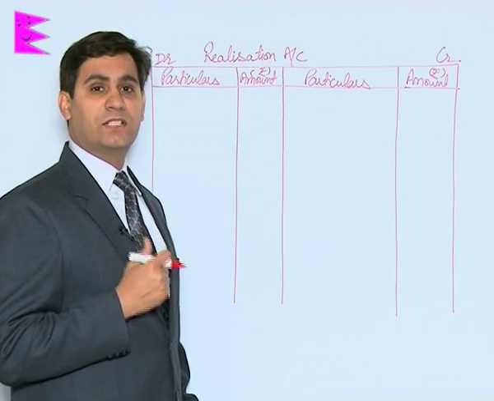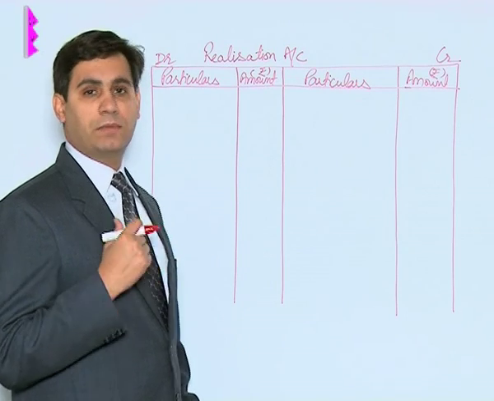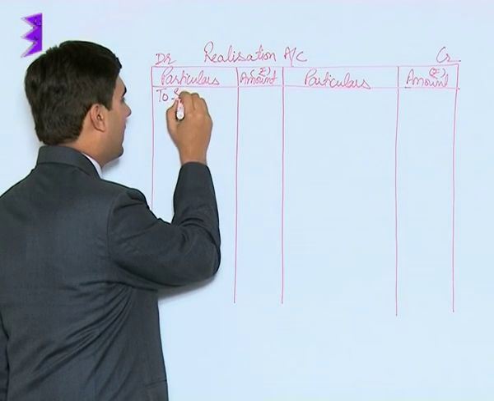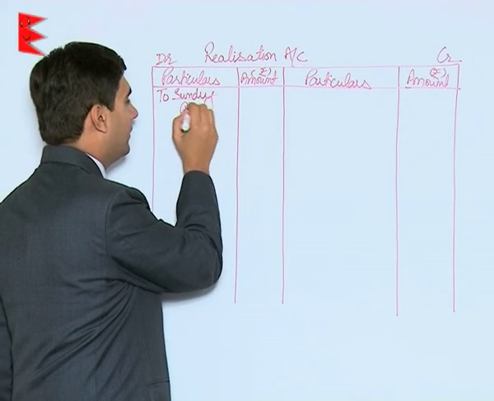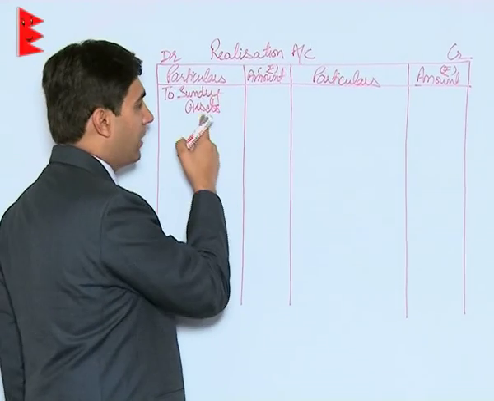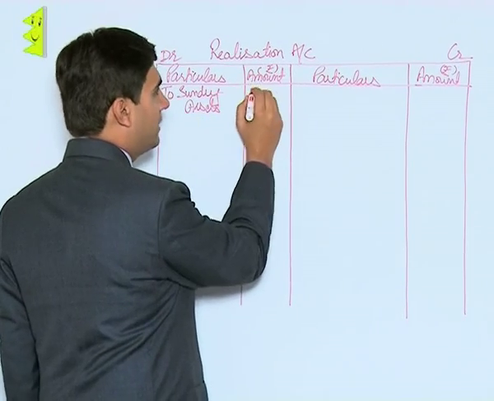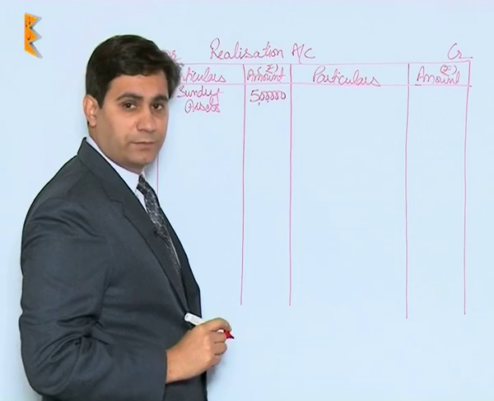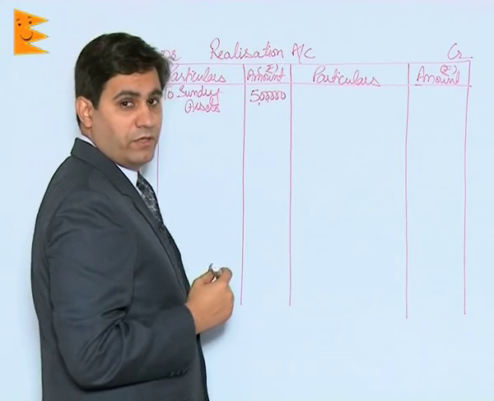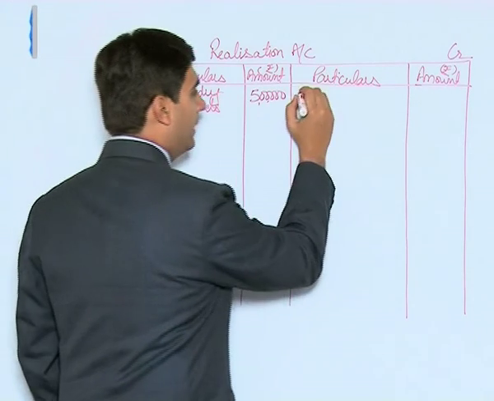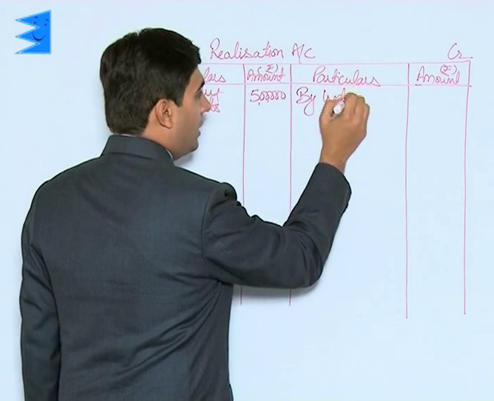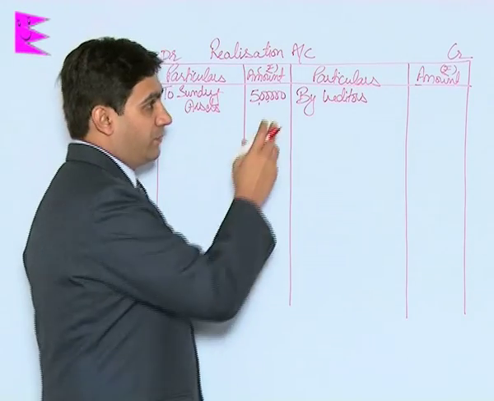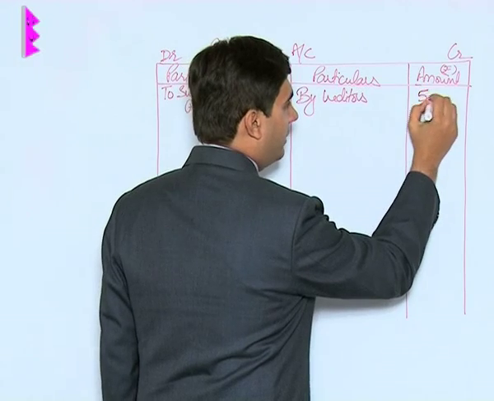Now while transferring assets, we must remember that all assets are transferred except cash and bank. So students, we can clearly see that on the asset side, there was only one asset, that is sundry assets, obviously other than cash. So sundry assets would be transferred onto the debit side for rupees 5 lakh. Their value was 5 lakhs. Then on liability side, we had only one liability, that was creditors. Remember students, by one liability I mean one liability which does not belong to the partners. So creditors were there to the extent of 50,000.